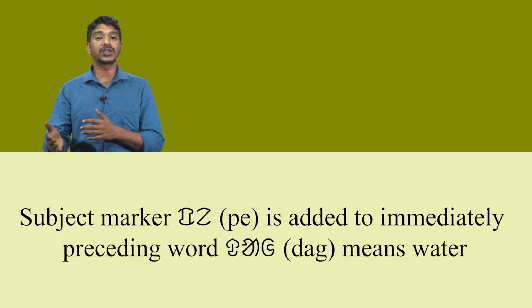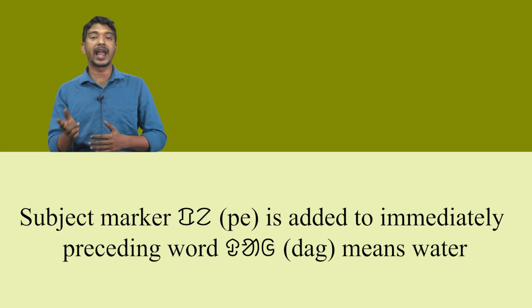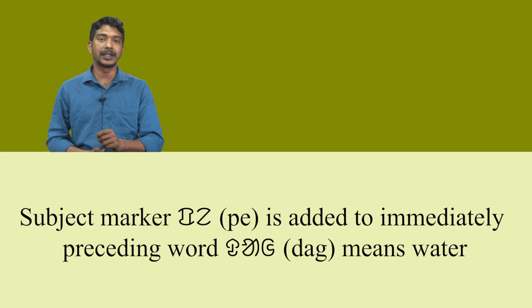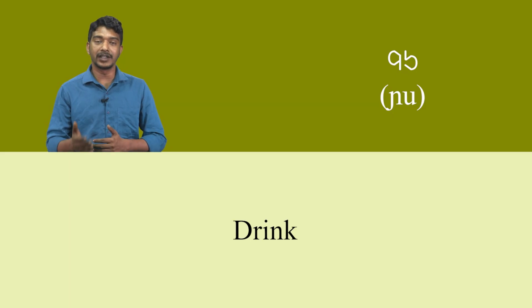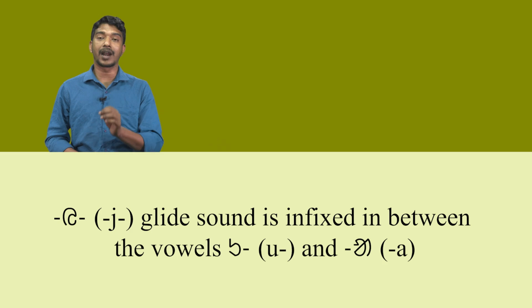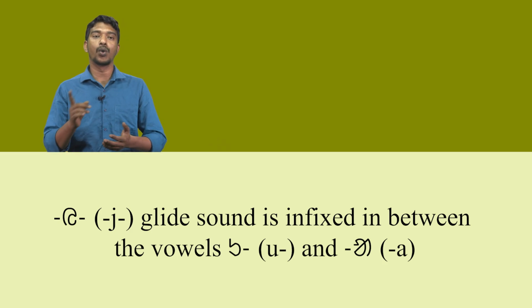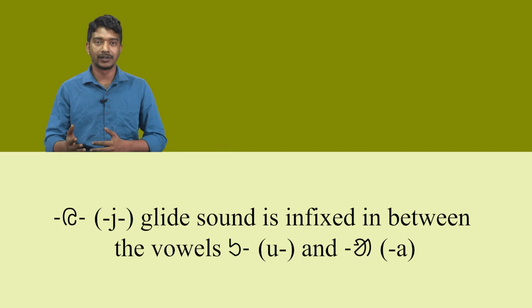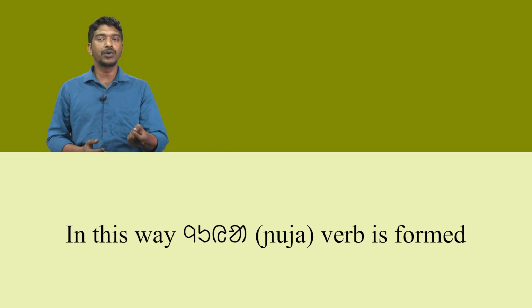Here also the subject marker pe is added to the immediately preceding word da, meaning water. The next word nu means drink. U glide sound is infixed in between the vowels u and a. In this way, nuya verb is formed.